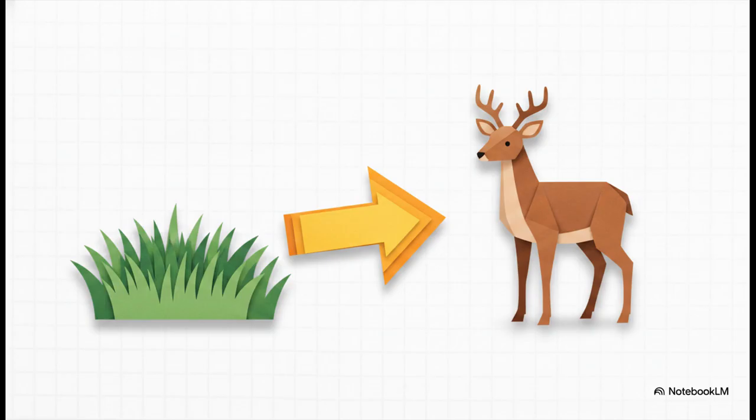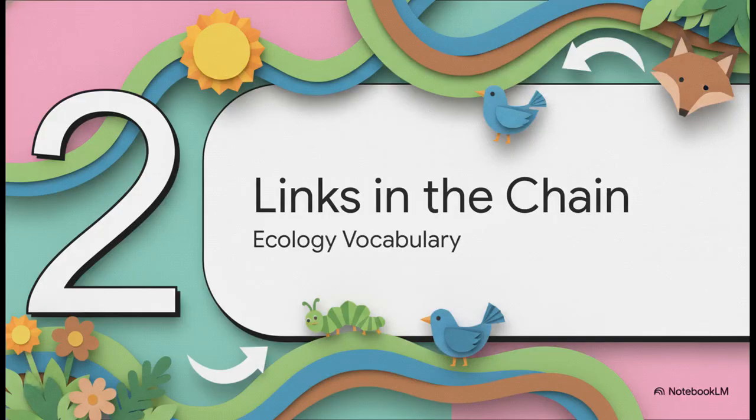Now here is an absolutely crucial point. The arrows in our ecology diagrams, they don't just mean "is eaten by." They specifically show the exact direction the energy is flowing. This is such a common misconception. When you see an arrow pointing from the grass to the deer, you aren't saying the grass is eating the deer, obviously. You're tracing the path of the energy as it leaves the grass and goes on to fuel the deer's body.